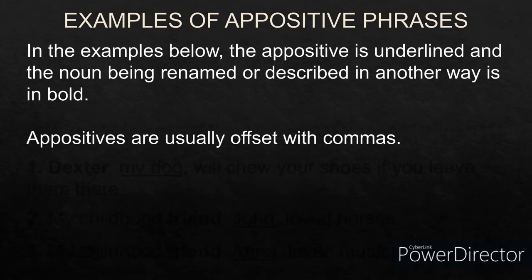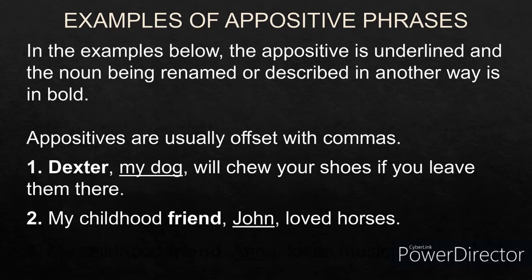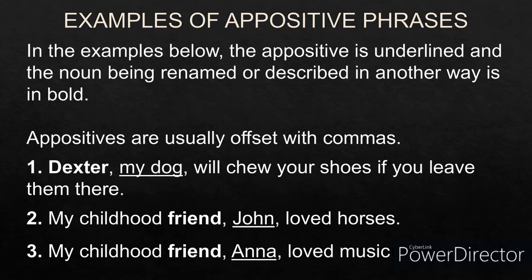Let us see some more examples. Dexter, my dog, will chew your shoes if you leave them there. So Dexter is being described as my dog. So my dog is the appositive phrase. My childhood friend is described as John. So John becomes the appositive phrase. Friend is the noun. My childhood friend, Anna, loved music. So Anna is the appositive here.